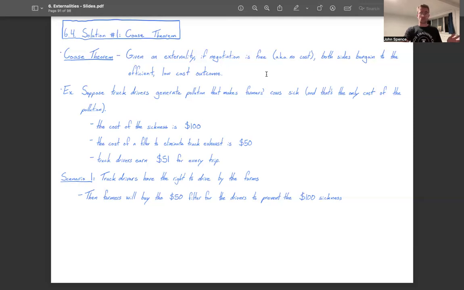That's great. That's the efficient outcome. Truck drivers continue to earn money for every trip, and the farmers prevent the sickness. They get the low cost outcome.